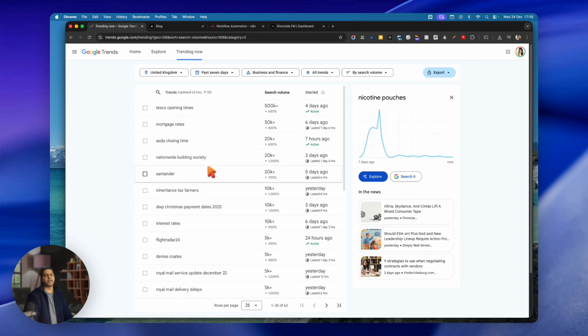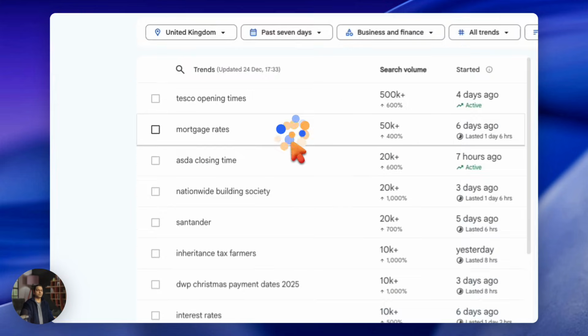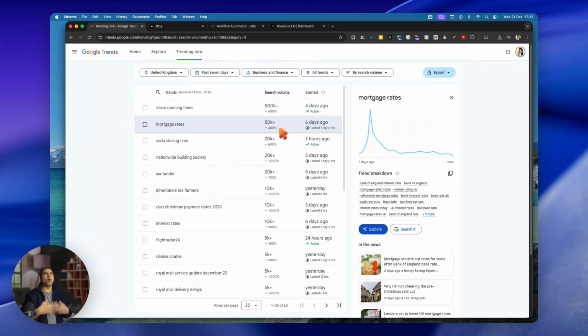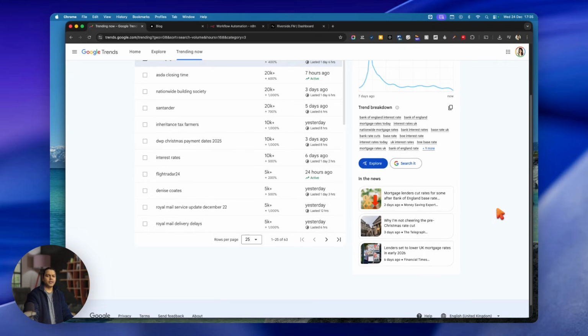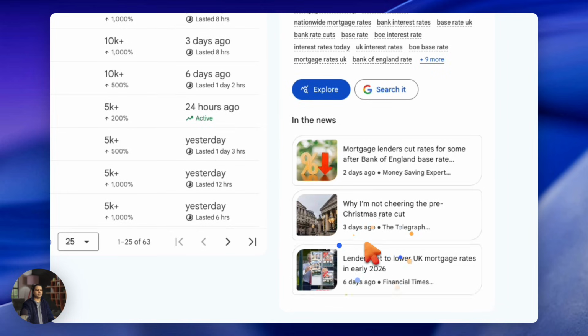So for this particular case, we will be looking at mortgage rates. Mortgage rates is a keyword which usually trends. Okay, so let's stick to it. Now, when I click on it, it shows me 3 trending articles here, right? If I click on it, I can open all 3 of them.